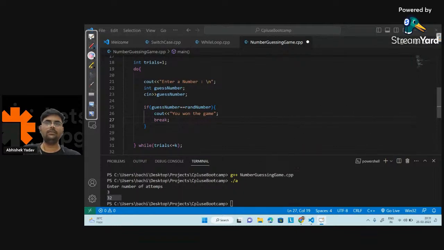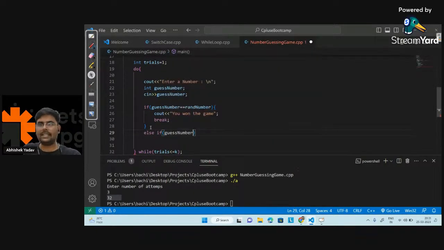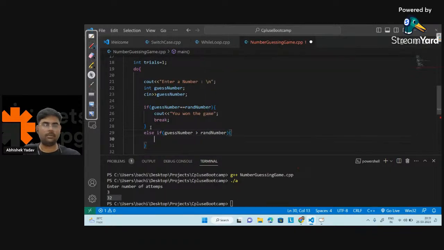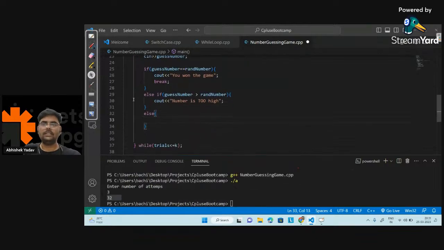And after that, what I will do? I will move to the next part, that is, else if the guess number, the number you are guessing, is greater than the random number. What I will do? I will print a message, hey, the number is too high. And in the else part, if the first condition is not true and the second condition is not true, that means the number is less than the random number. So I will print a message that is cout, the number is too low, right?